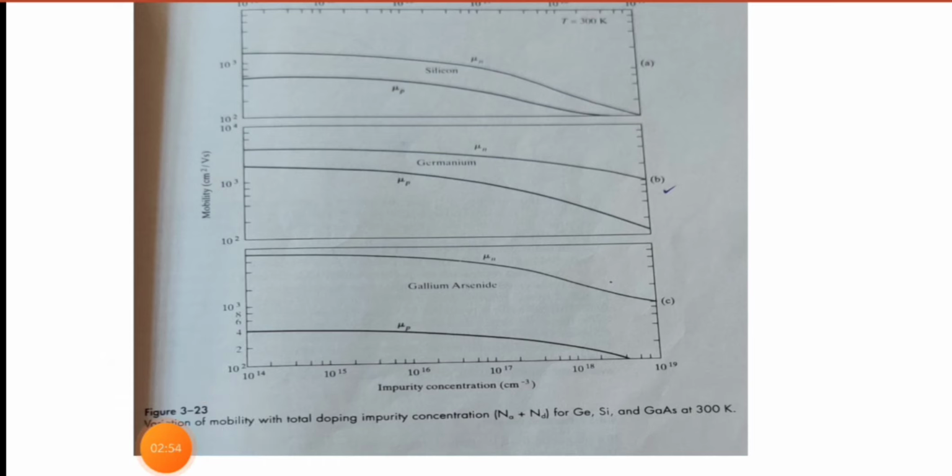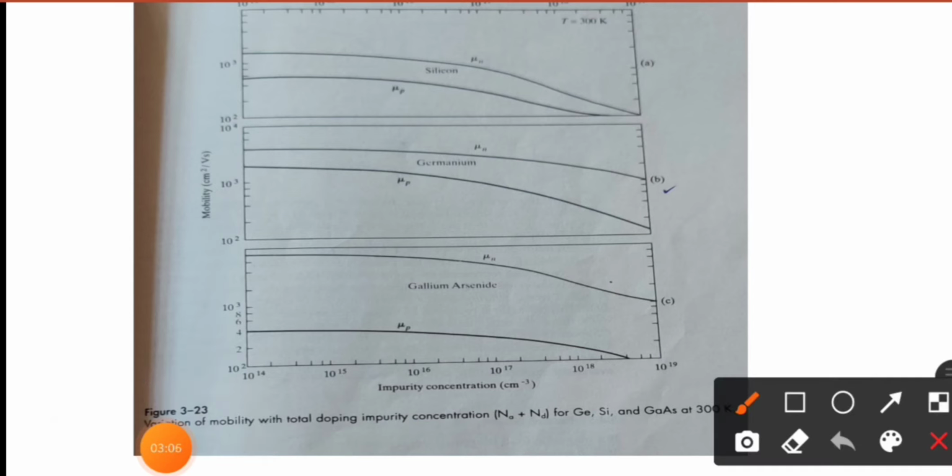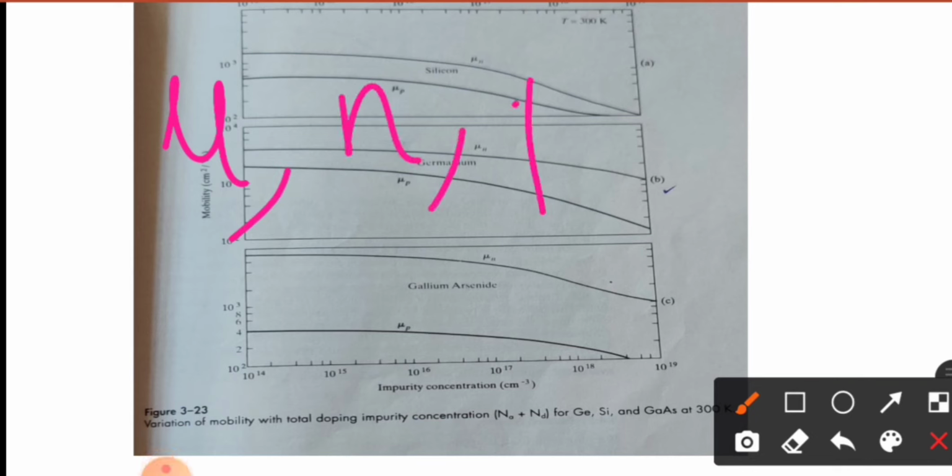So in today's class we have seen drift and resistance in a semiconductor and the effect of temperature and doping on mobility. Once again, both the mobility mu and the hole and electron concentrations n and p depend on temperature.